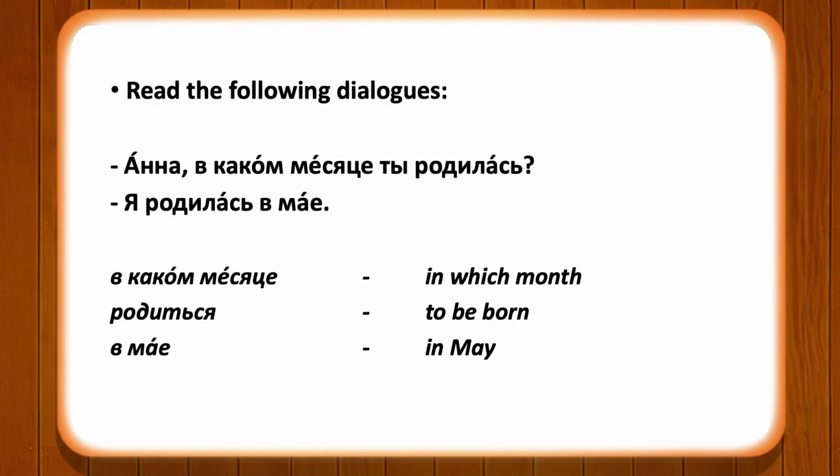Я родилась в мае. Here, я is feminine because it's Anna, and therefore the verb is feminine. Я родилась в мае. It means I was born in May.